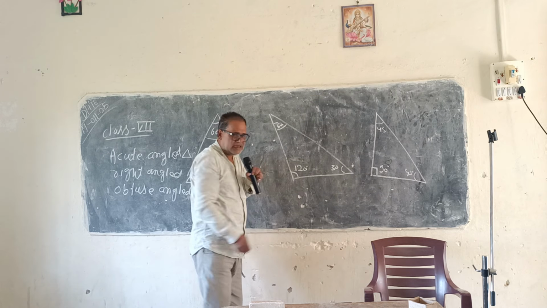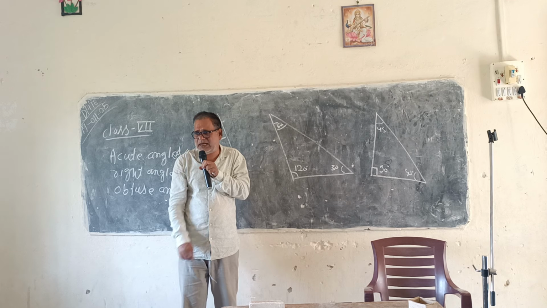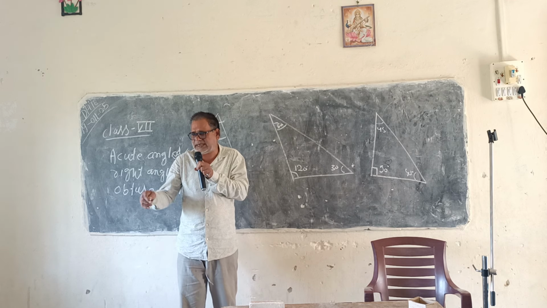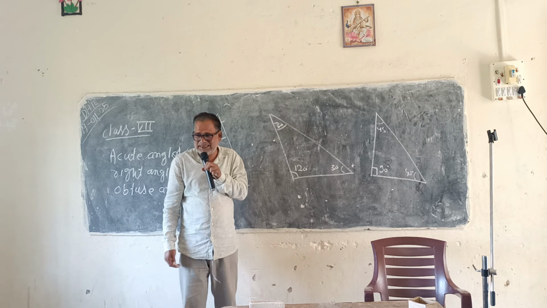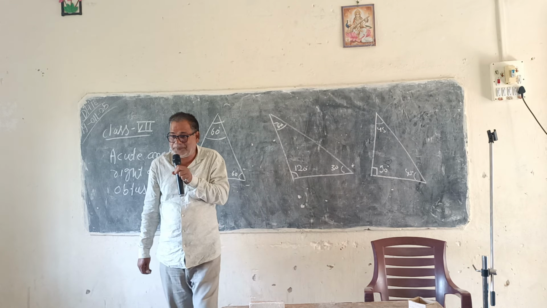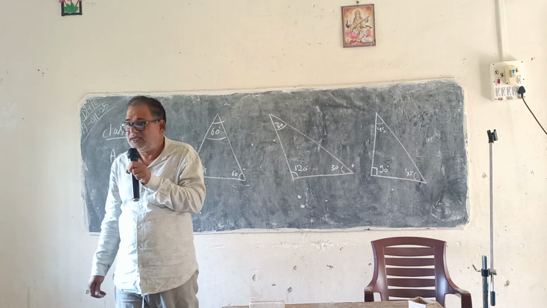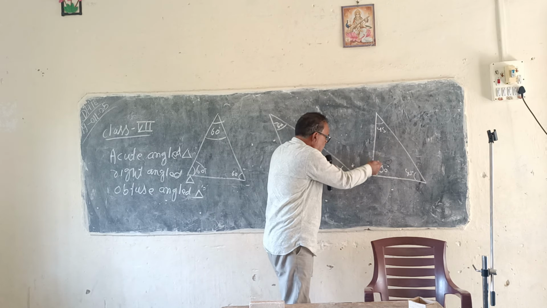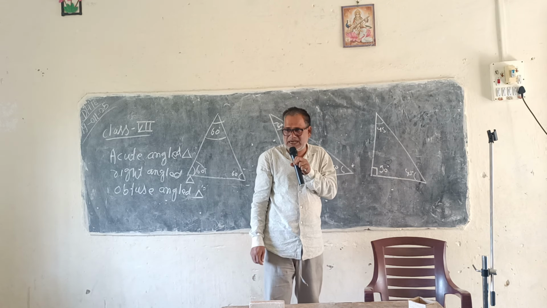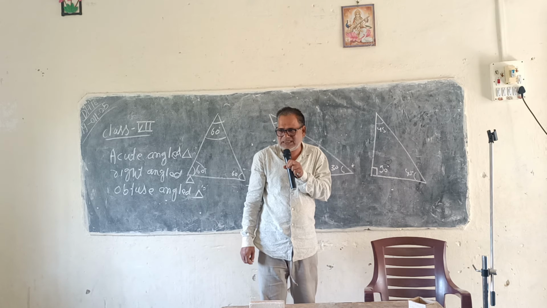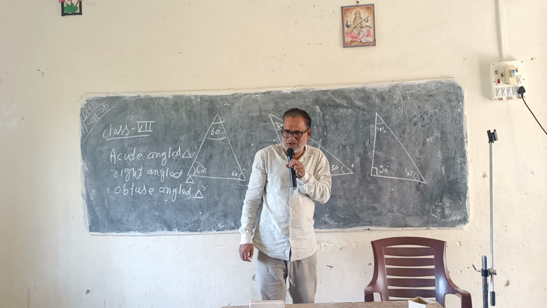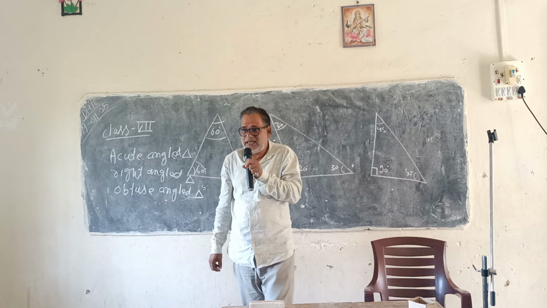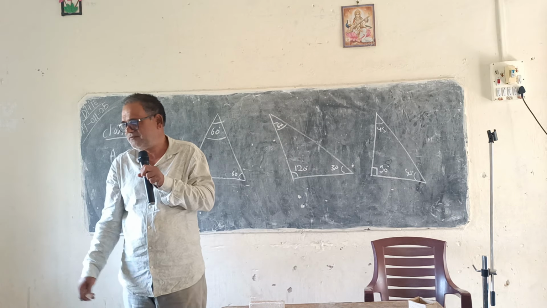And the triangle in which one angle is an obtuse angle, meaning greater than 90 degrees, in this case we call it an obtuse angle triangle. And when one angle of a triangle is a right angle, in this case we call it a right angle triangle.